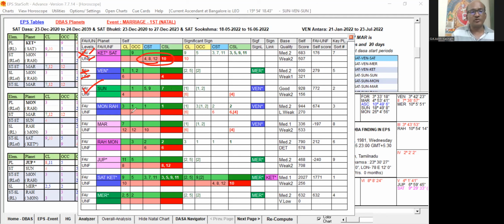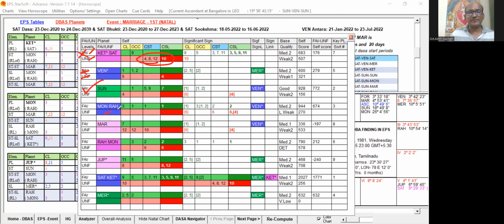Then you can see Moon. Moon on its own, 3, 1, 1, and 1. It is good. It is not having any unfavorable. It is also not having any strong favorable second house, fifth house, seventh house or 11th house. But 3, 1, 1 cuspal sublord all support the houses for the marriage.